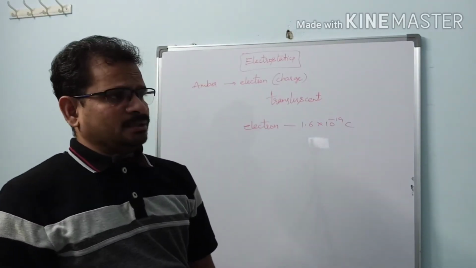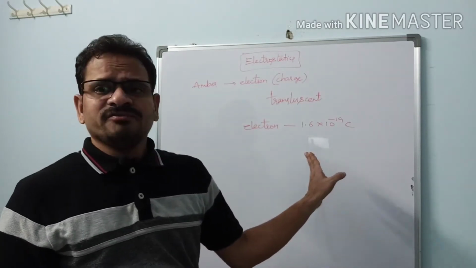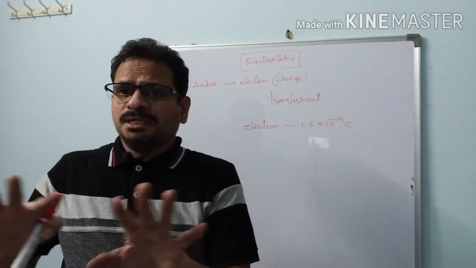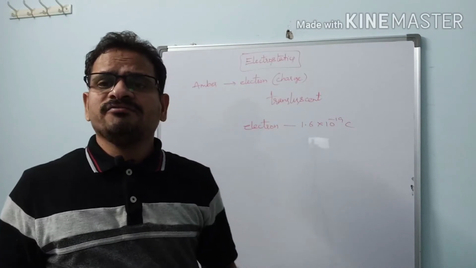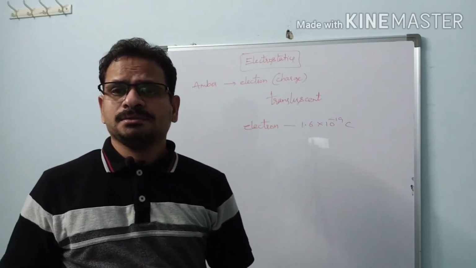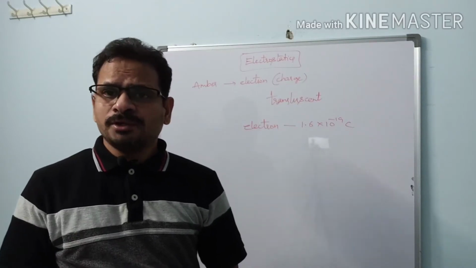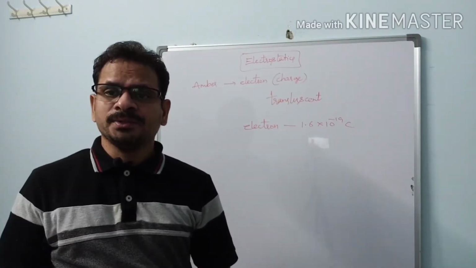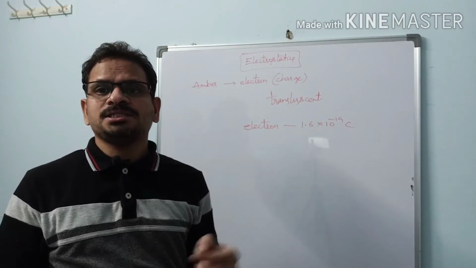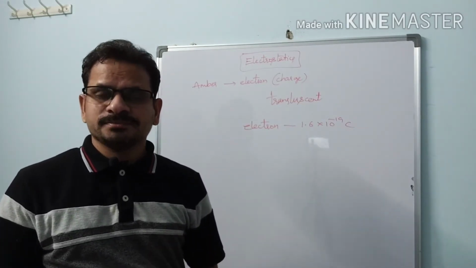Okay, then these charges, where do we find these electrons? See, in the entire universe, in every material we find electrons. Then we may get one doubt: why are we not getting electric shock? We do not get electric shock. Why? Because electrons are constituent particles of atoms.